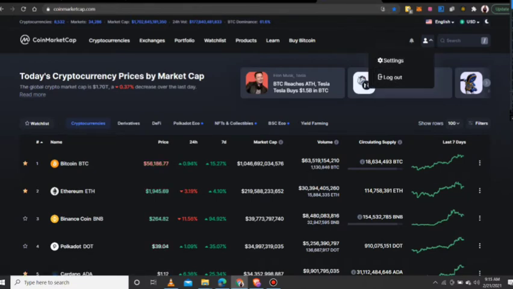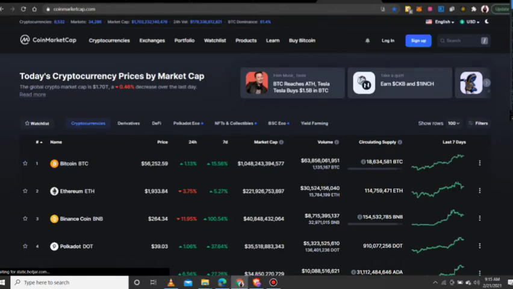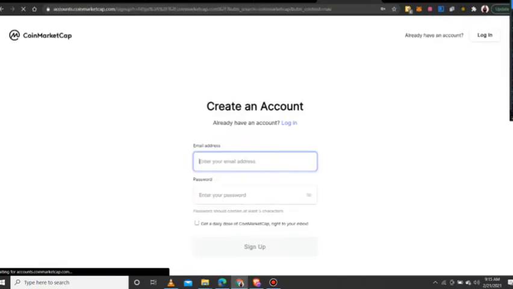This is where you can sign in. I can sign out and sign in again. Let me sign out so that you can see. This is by default, when you sign out. This is how it usually is. You just see login, or you see sign up. For those that are coming for the first time, you just come up here, see sign up, and you sign up. Let me show you the sign up. This thing is just easy.